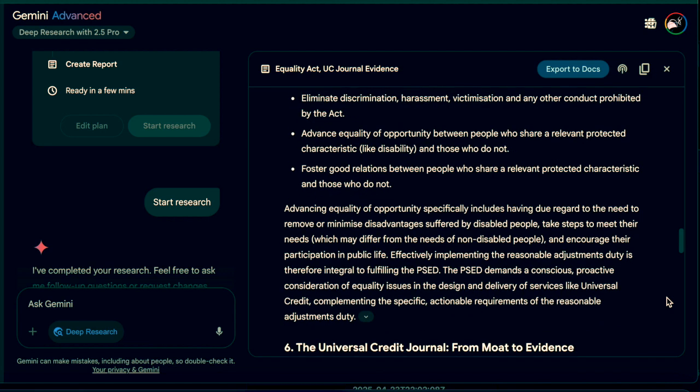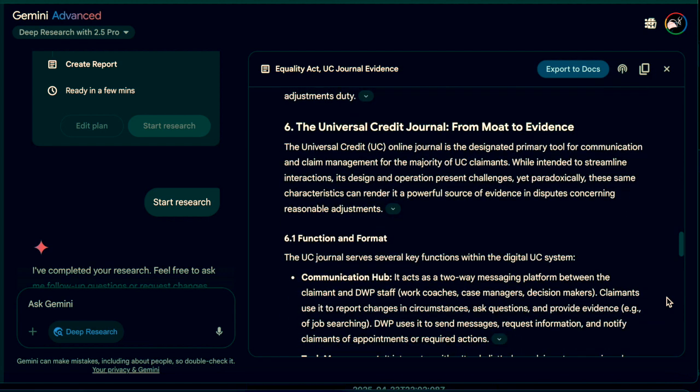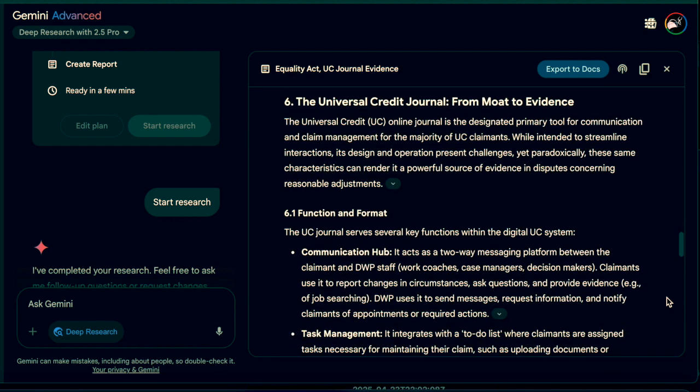6. The Universal Credit Journal, from Moat to Evidence. 6.1 Function and Format. The UC Journal is a chronological text-based platform for messaging, task management, and record-keeping between claimants and DWP staff. Now, 6.2, the moat, challenges of the unstructured format.